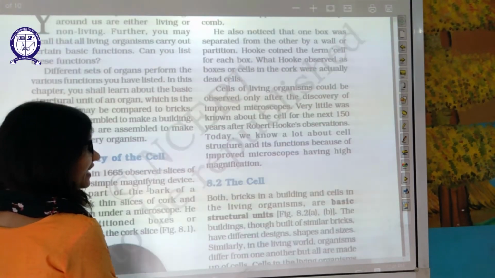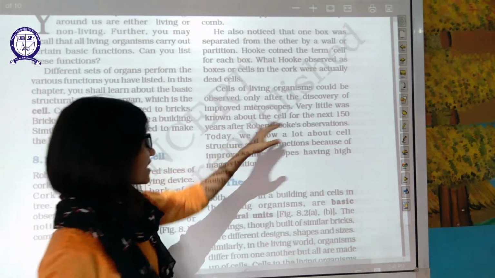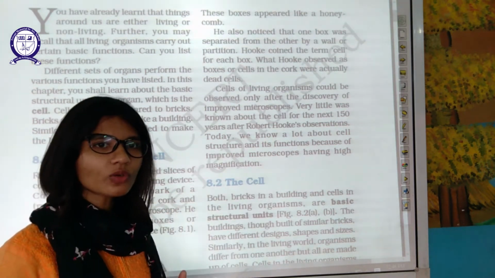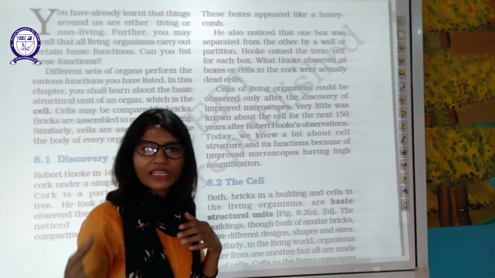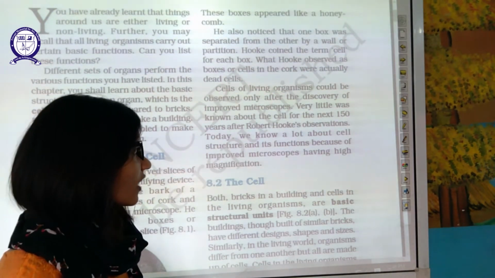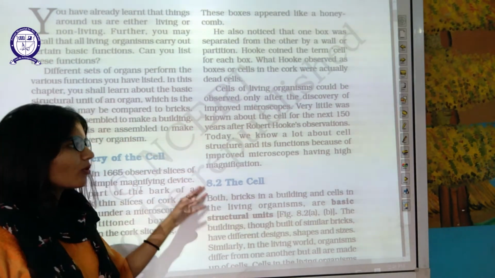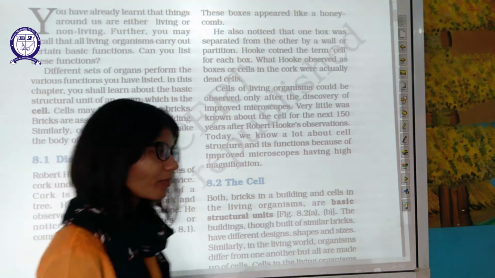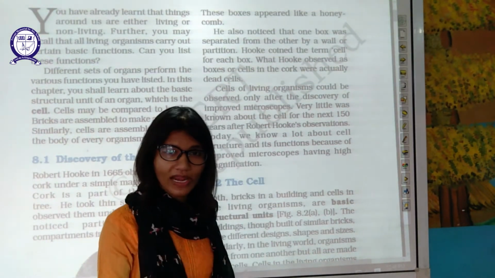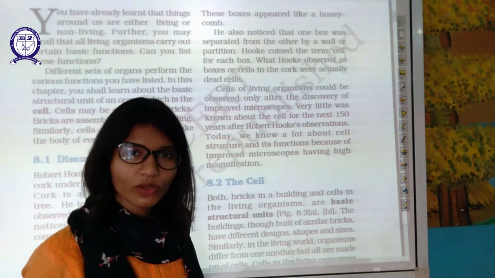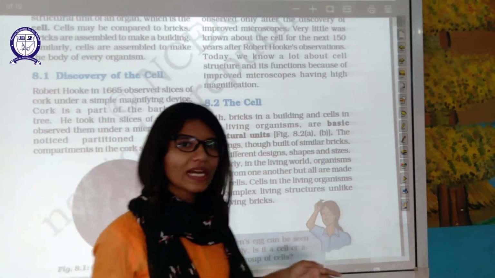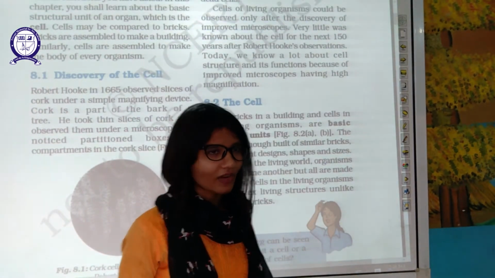Now very little was known about cells for the next 150 years after Robert Hooke's observation. You can imagine this lag was due to the insufficiency of lenses. We know a lot about cell structure and its function because of improved microscopes. Now we have electron microscopes also, through which we can see even the smallest particle. We can observe atoms also with the help of electron microscopes. So with the advancement of the microscope, now we unfold that magical world of cells, right?